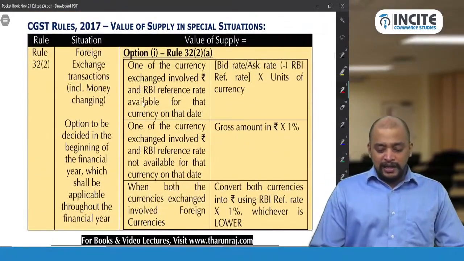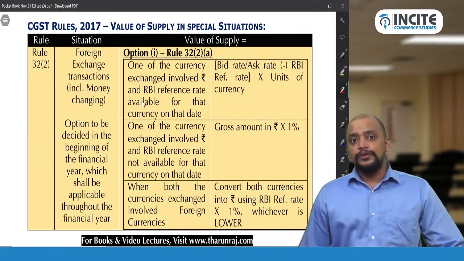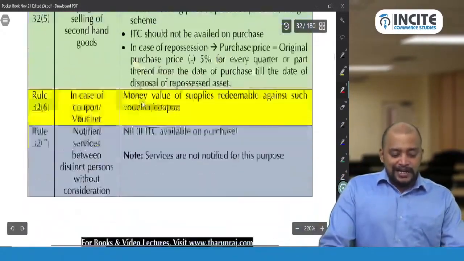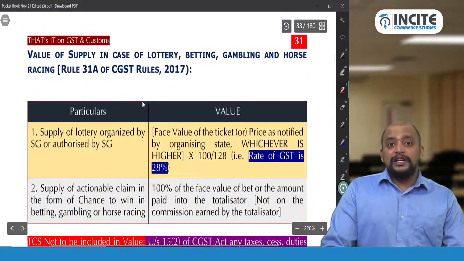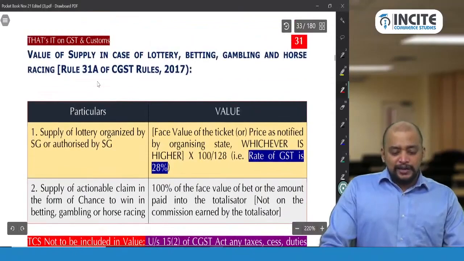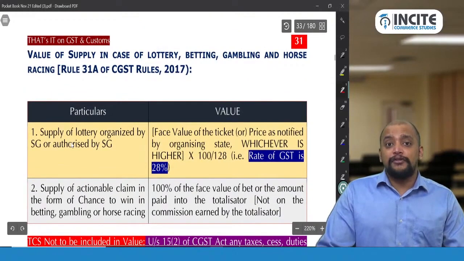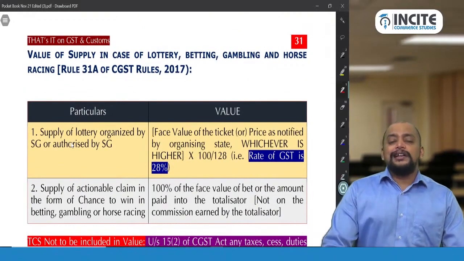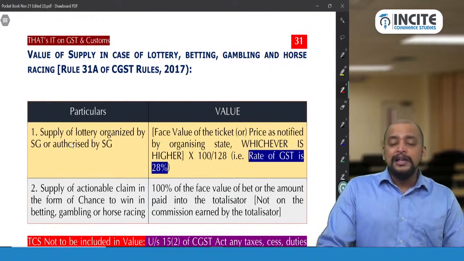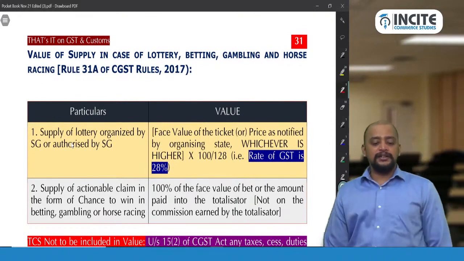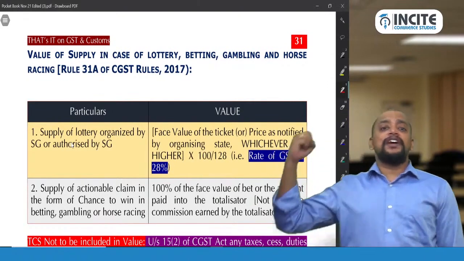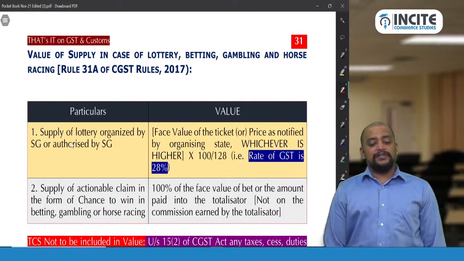And then we have rule 32. We have rule 31A also. That rule 31A is in case of lottery, betting and gambling transactions. So here we have one important point. In case of lottery tickets, the rate is only 28%. Previously we had 12% and so on, but now it is only 28%. So we need to take face value of the ticket or price notified by the organizing state, whichever is higher.